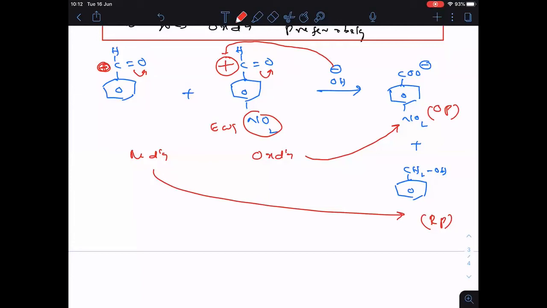So when the crowding is the same, then you have to see where the amount of positive charge is more. Clear? Let us take one more question here.